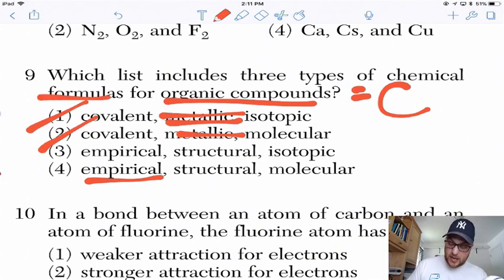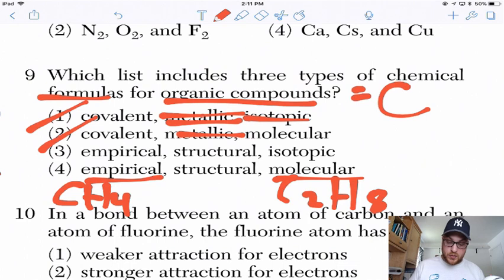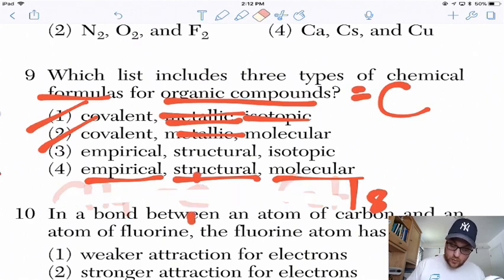What you can have with organic compounds is an empirical formula, because remember, this is talking about formula. So again, isotopes aren't really a formula. They're just saying we have the same atom, but a different mass. So we're not getting a formula out of it. You can have an empirical formula like CH4. You can have a molecular formula like C2H8, which I've reduced to CH4. So empirical just means reduced. And you can have a structural formula, so I could draw out CH4. So the right answer here was 4.